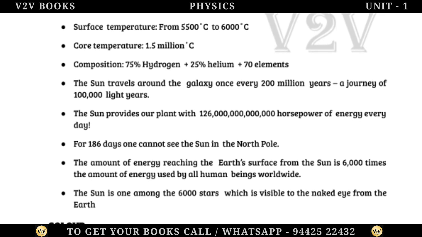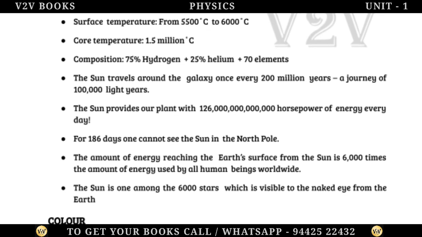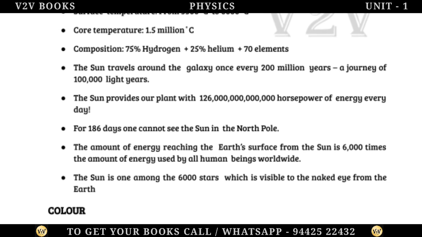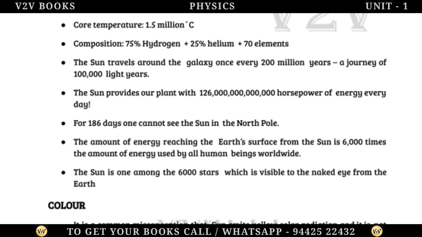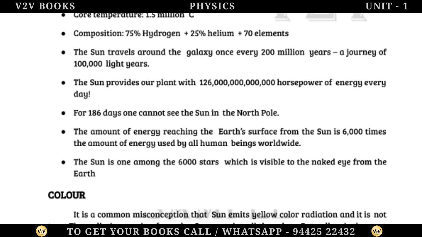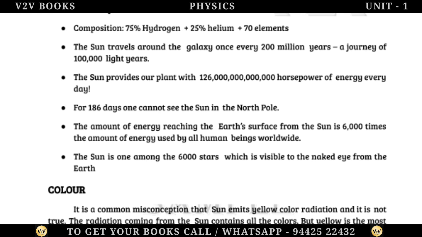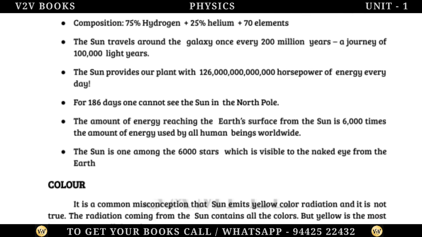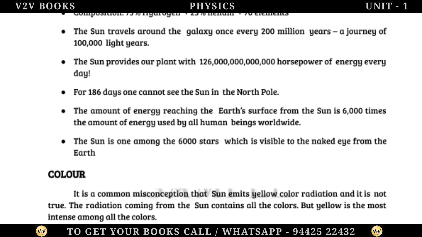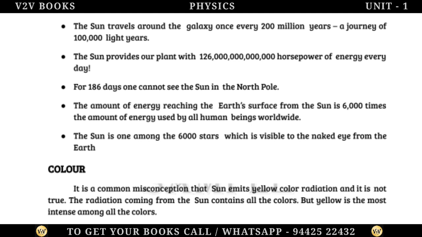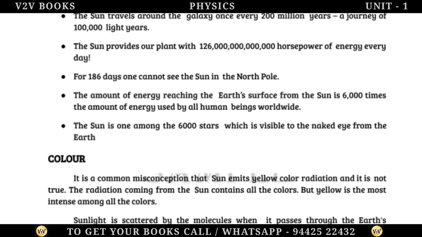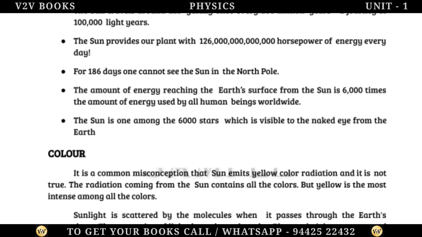The Sun travels around the galaxy once every 200 million years, a journey of 100,000 light-years. The Sun provides our planet with 126 trillion horsepower of energy every day. For 186 days, one cannot see the Sun in the North Pole. The amount of energy reaching the Earth's surface from the Sun is 6,000 times the amount of energy used by all human beings worldwide. The Sun is one among the 6,000 stars which is visible to the naked eye from the Earth.